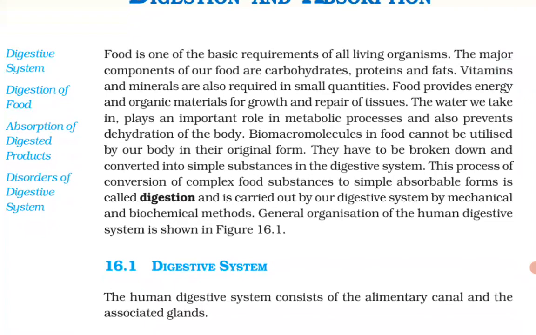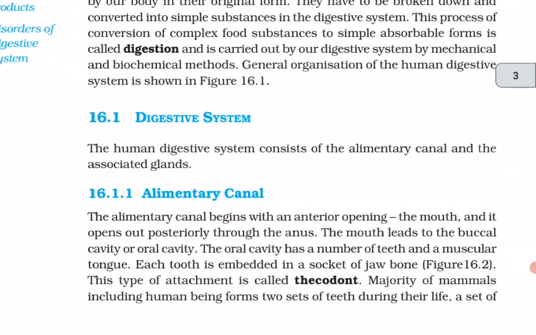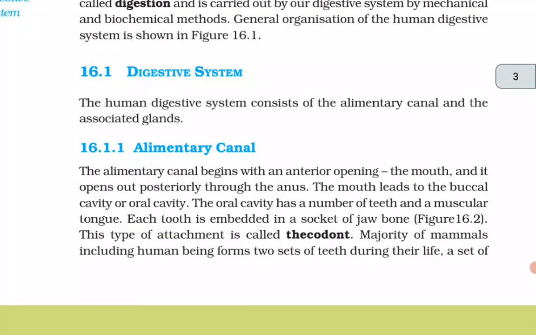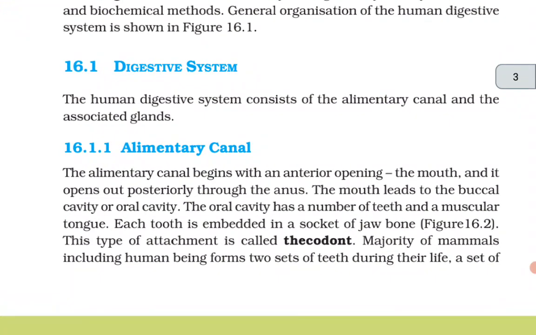This process of conversion of complex food substances to simple absorbable forms is called digestion and is carried out by our digestive system by mechanical and biochemical methods. General organization of the human digestive system is shown in Figure 16.1. 16.1 Digestive system. The human digestive system consists of the alimentary canal and associated glands.